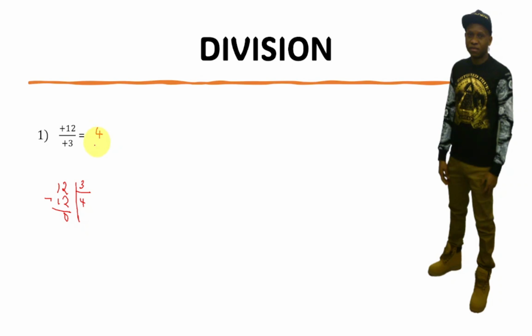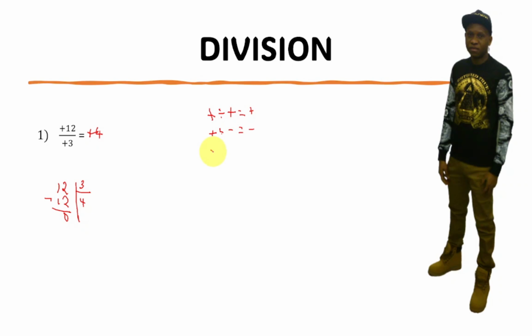Now, positive divided by positive equal positive. Okay? Positive divided by negative equal negative.